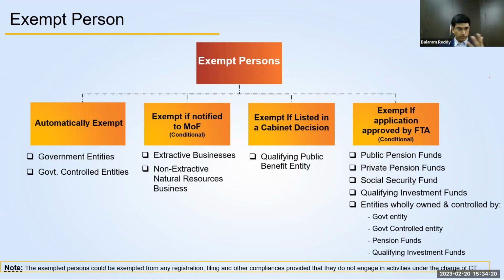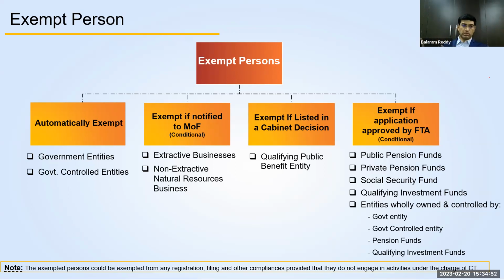So these are the 4 categories of exempted persons that are given in the decree law. Needless to say, government entities and government controlled entities fall under exempted persons, only if they conduct those activities which are actually mentioned in the particular law under which they have been incorporated. If these government entities and government controlled entities conduct any other commercial activity or business activity, that particular commercial activity or business activity will be taxed.